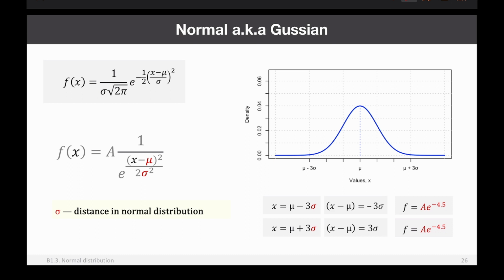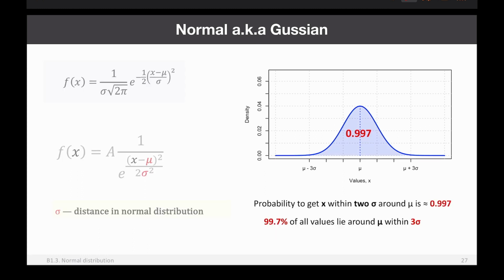Finally, if you repeat this with 3 sigma, you can see that it gets very, very small. So this is 3 sigma. The density is almost 0, right? And then if you compute the integral, you will find out that the area under this curve between mu minus 3 sigma and mu plus 3 sigma is 0.997. So it means that 99.7%, almost all values in your population, lie within plus minus 3 sigma.